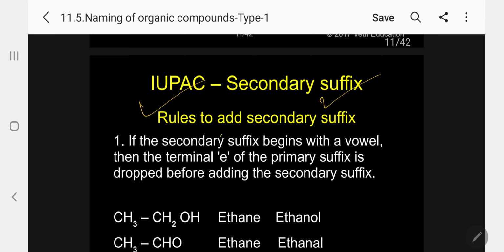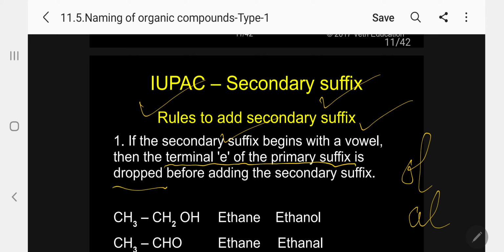If the secondary suffix begins with a vowel, for example OL, AL, then the terminal E of the primary suffix is dropped. For example, ethanol. Ethane is the parent, 2 carbon.